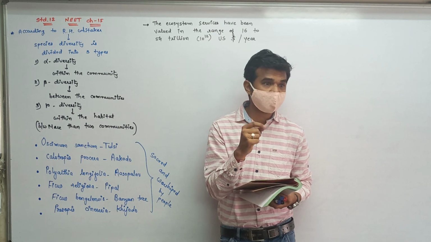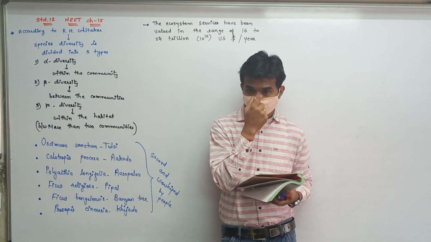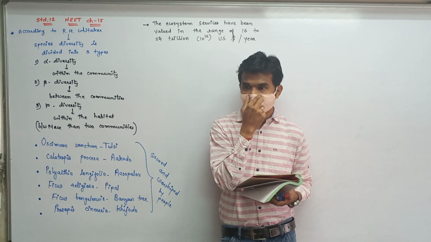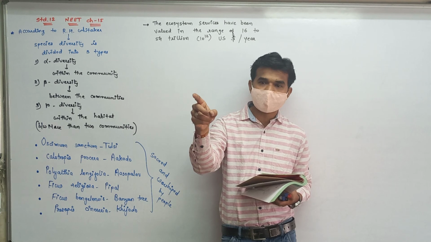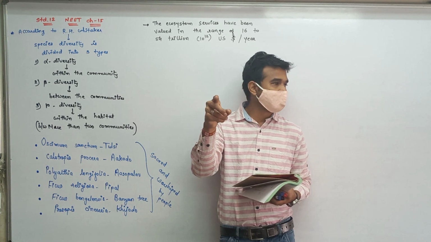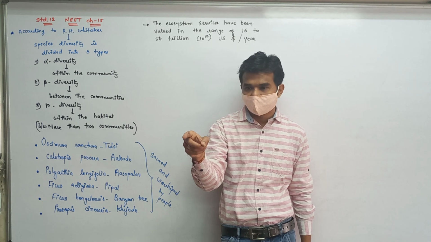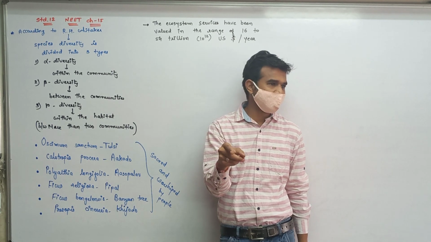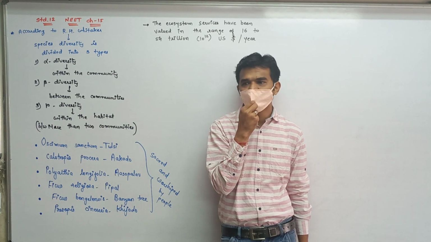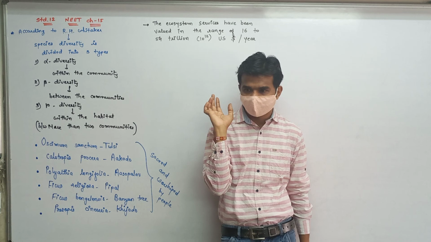And in the estuaries region, cyclostomata are mostly seen. You know, Acidia, Salpa. Actually, the cyclostomata are marine animals, but at the time of reproduction, they lay down the eggs in the fresh water, and after that, they die.